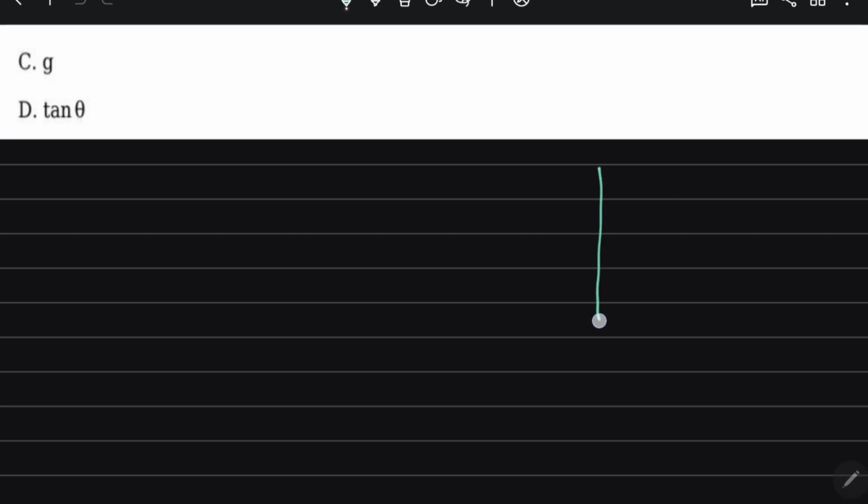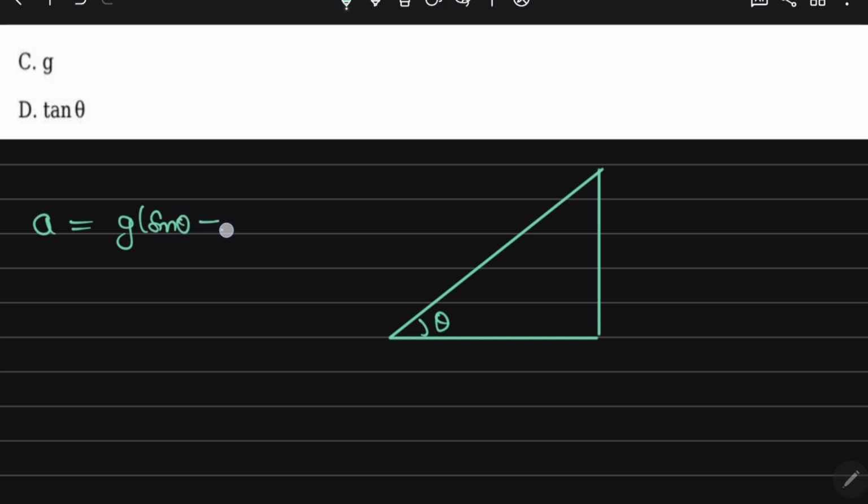Look, there is an inclined plane. This angle is theta. So acceleration is equal to g sine theta minus mu k cos theta. This is for downward acceleration. And if acceleration is upward, this formula becomes g sine theta plus mu k cos theta.